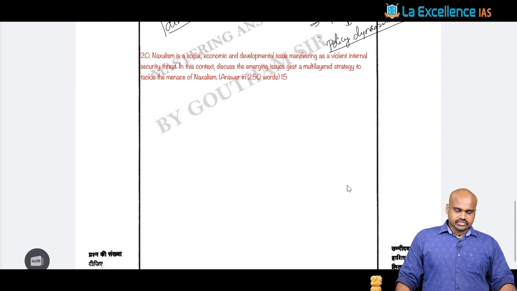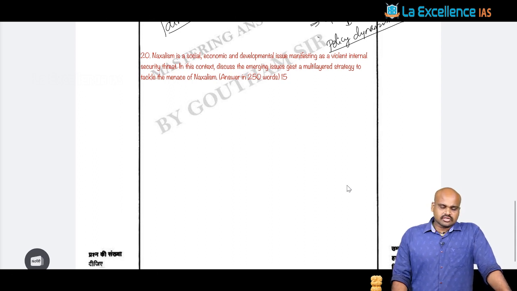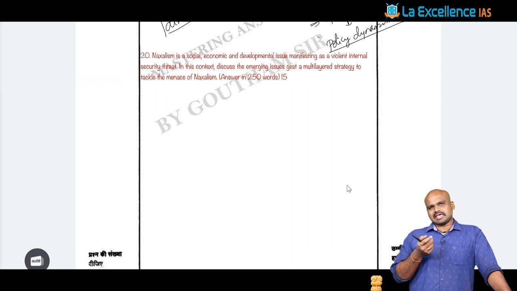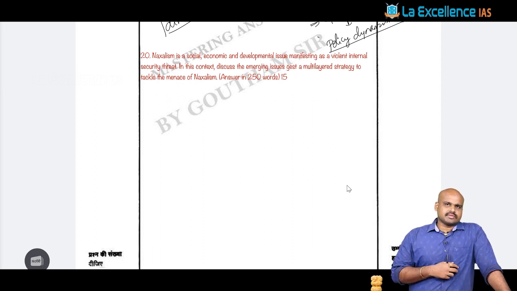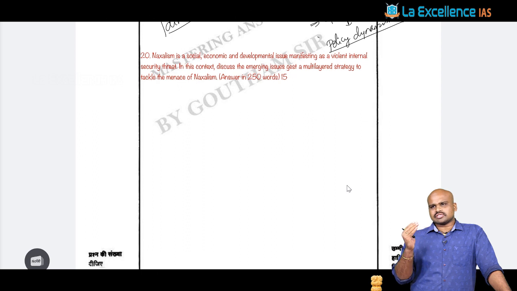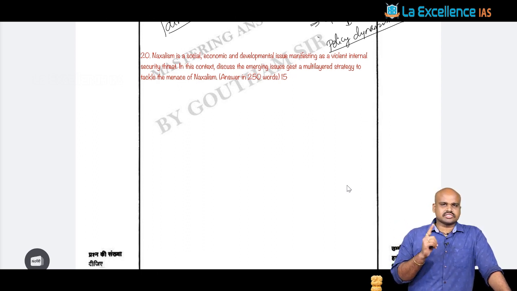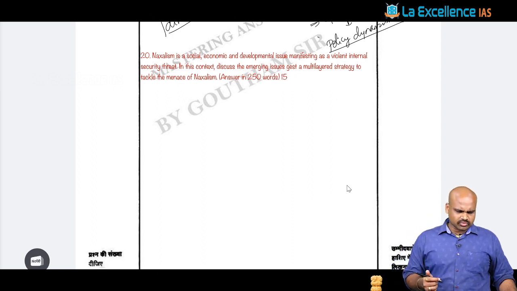And the last question, with respect to your internal security, is a question on Naxalism, because this topic is often repeated. But when you look at the nature of the questioning, it is again paraphrased. Because Naxalism as a phenomenon is very, very important. And when you look at this phenomenon, the maximum thing that can be asked is what are their causative factors, their consequences, and what are the measures, be it the developmental measures or the security measures that have been undertaken by the government. Now in this question, let's see what they have asked.